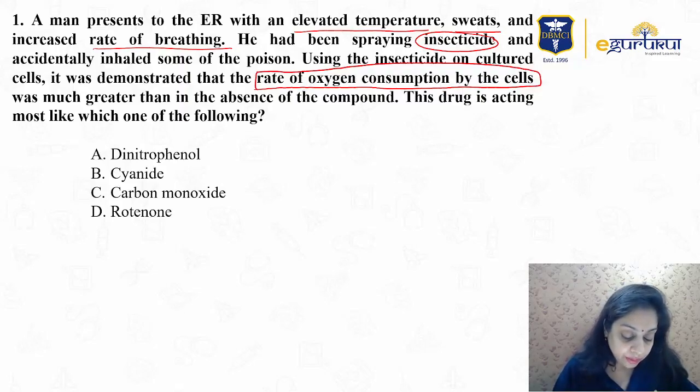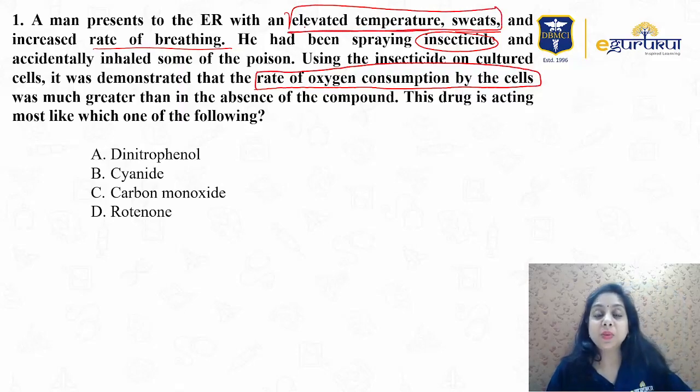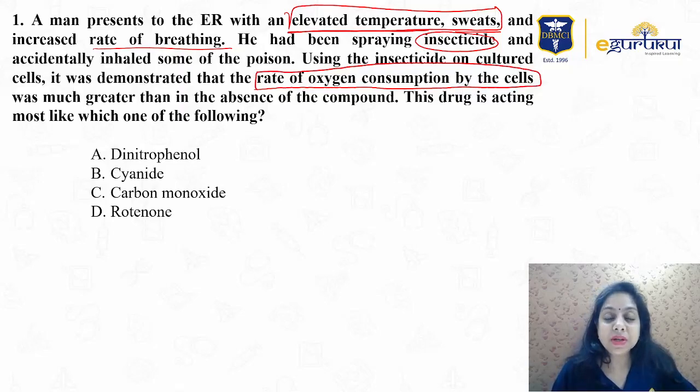So we have the names of four compounds here, and all of these are lethal to the body. The key point is that the rate of oxygen consumption by the cell was much greater after being exposed to the insecticide, and there is an elevated body temperature and sweating. Whenever a person accidentally consumes poison, they have shortness of breath, delusions and so on.